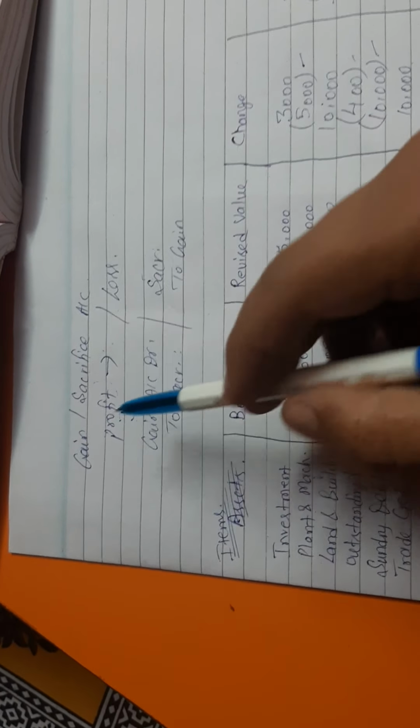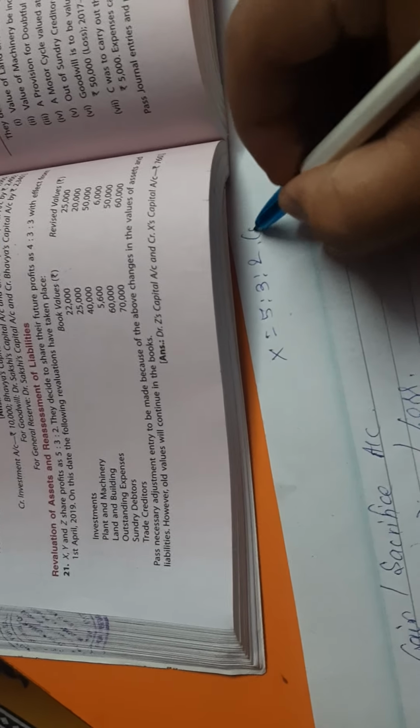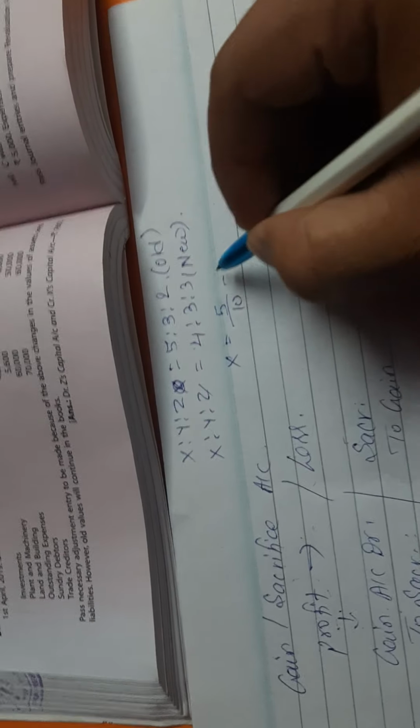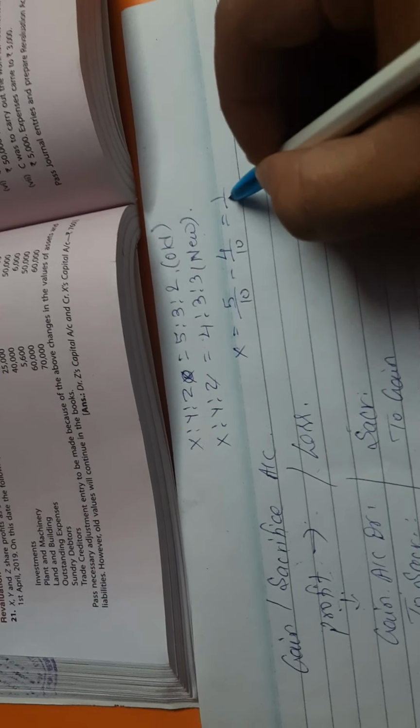So for that, first we have to calculate the ratio. We are calculating it here. What was the old ratio? It was 5:3:2. The new ratio of X, Y, Z is 4:3:3. So just calculate the gain or sacrifice. In case of X, 5/10 minus 4/10, so it will be 1/10.